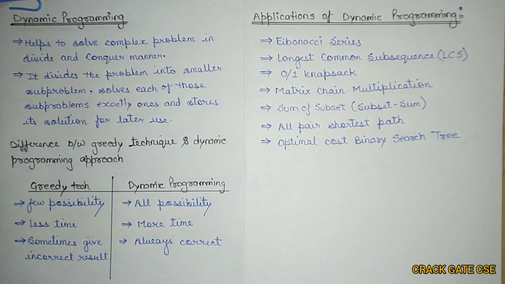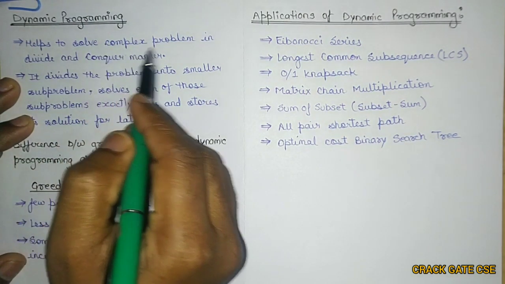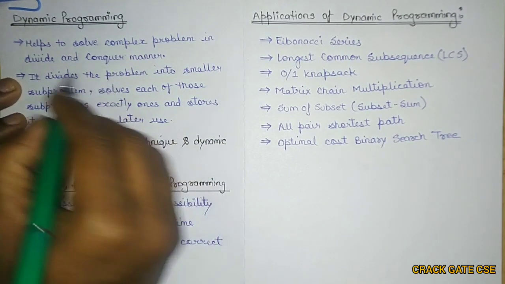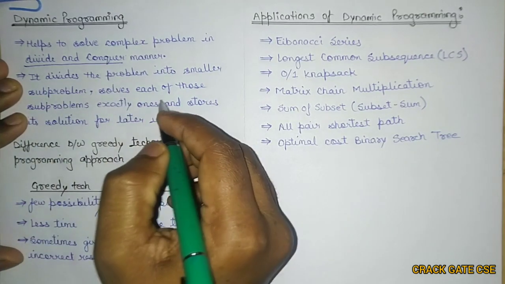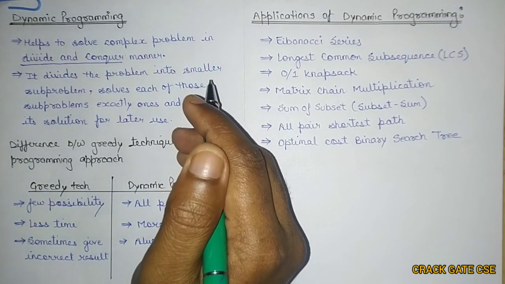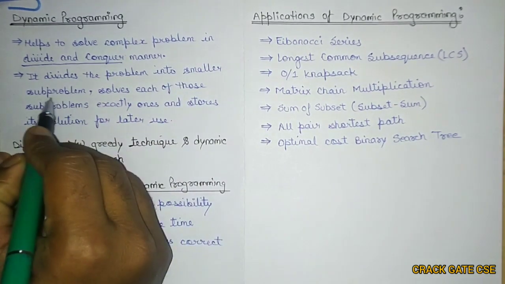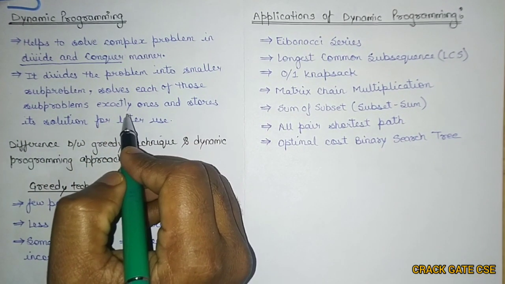First of all, what is the meaning of dynamic programming? What is the purpose of dynamic programming? We know that in greedy we are trying to find the best possible answer in less time. But dynamic programming helps to solve a complex problem in a divide and conquer manner. What is the meaning of divide and conquer? It means we divide a particular problem into subproblems. It divides the problem into subproblems and solves each of those subproblems exactly once.